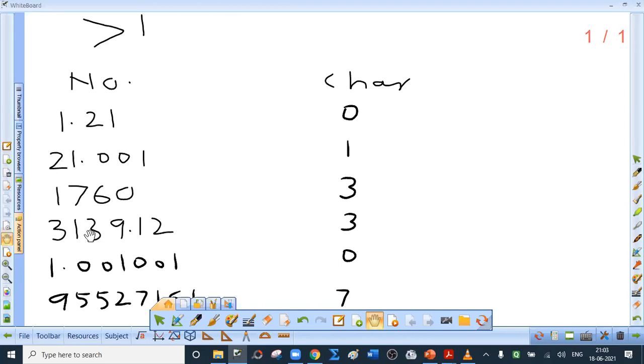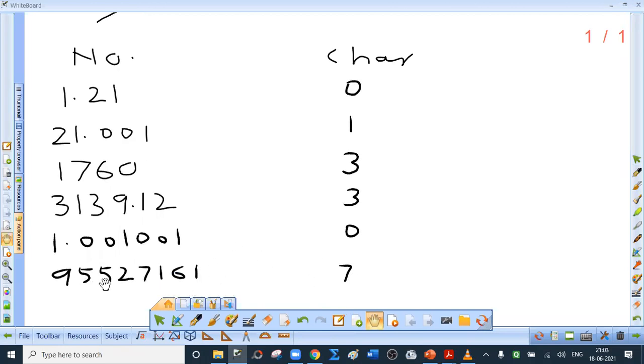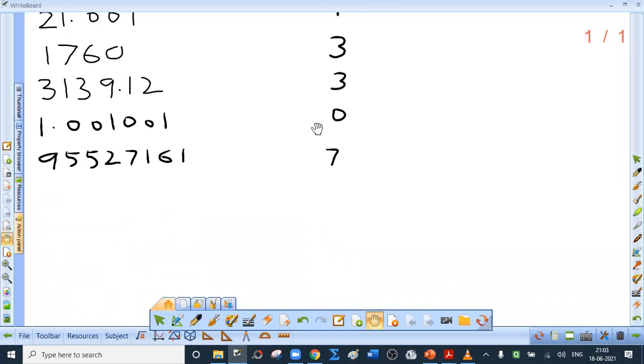It is number of digits minus 1. So 4 minus 1, that is 3. Integral part is 1. It's a 1-digit number. Characteristic is 1 minus 1, that is 0. Then this is 3 plus 2, 5 plus 3, 8. 8-digit number. So characteristic is 8 minus 1, that is 7. I hope this is clear to you.